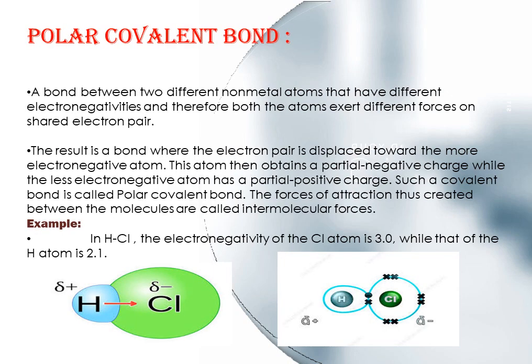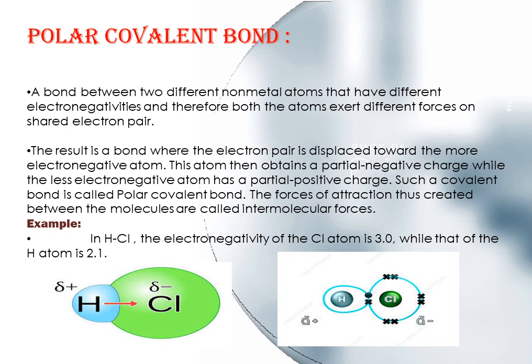Now, what is polar covalent bond? A bond between two different non-metal atoms that have different electronegativities, and therefore both the atoms exert different forces on the shared electron pair. Dear students, polar covalent bonding is a type of chemical bond where a pair of electrons is unequally shared between two atoms.